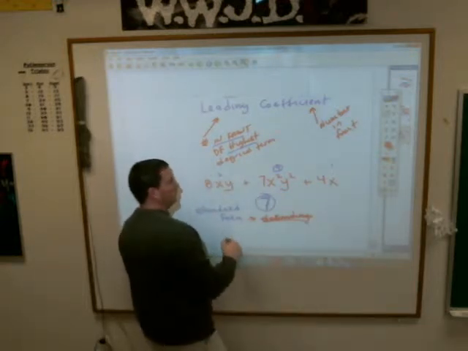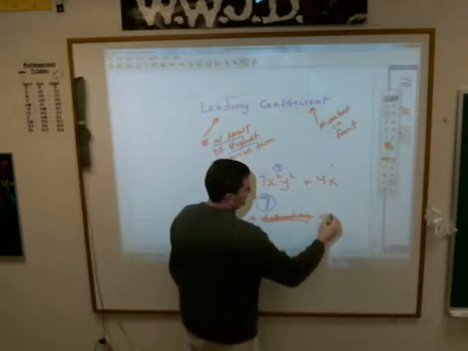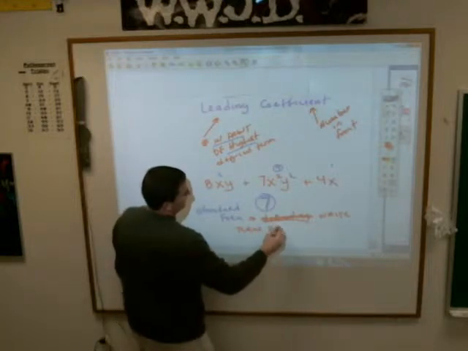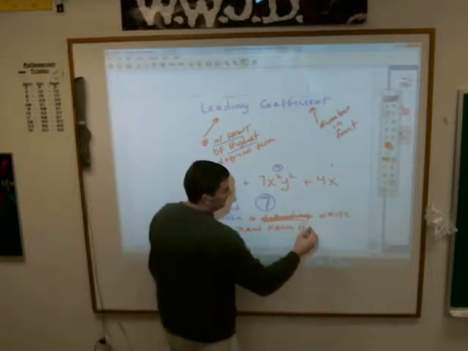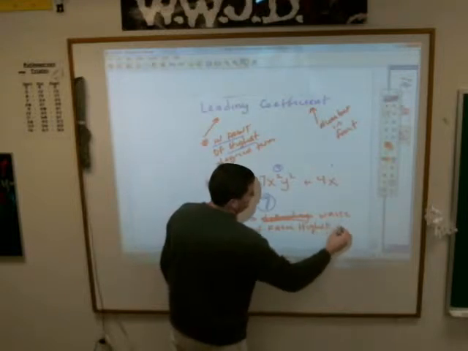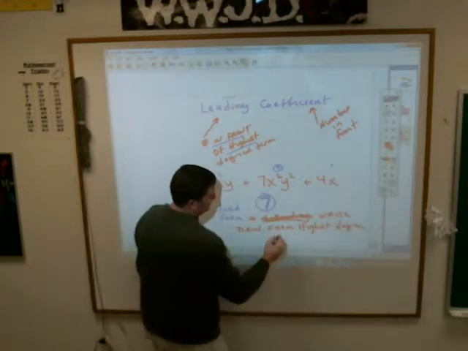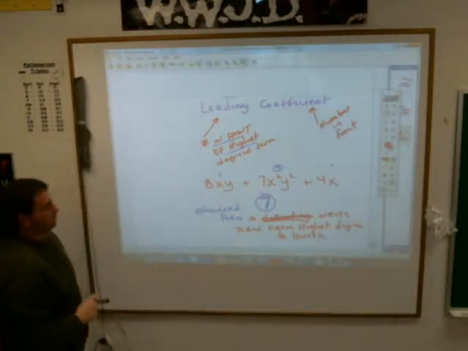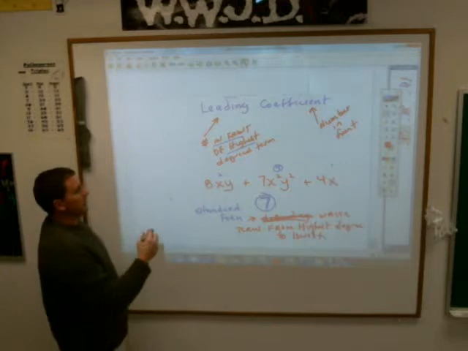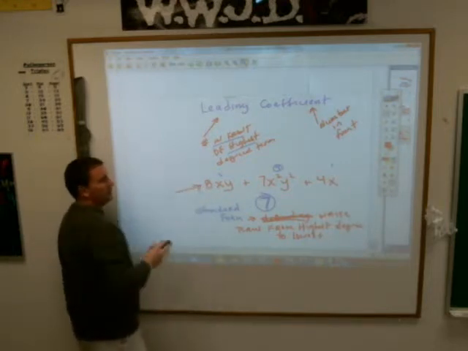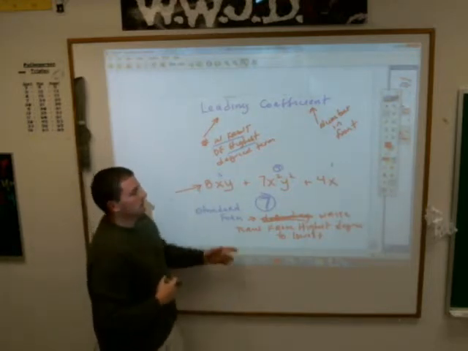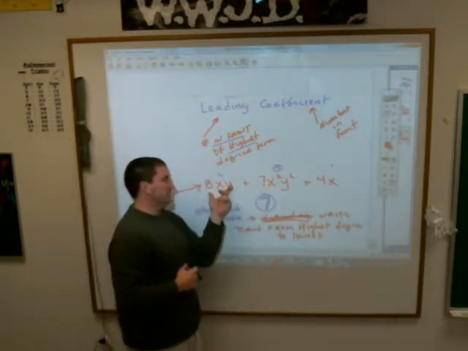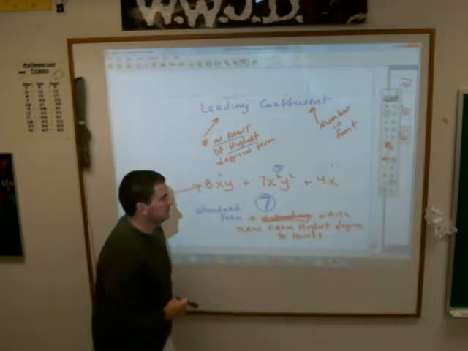Okay. How about this? Standard form means you write the terms from highest degree to lowest. Does that make sense? Which would mean, in the case of this one, when I write that out on my paper, you need to put this in standard form. This one would go first because it's the highest degree term, then that one, then that one.